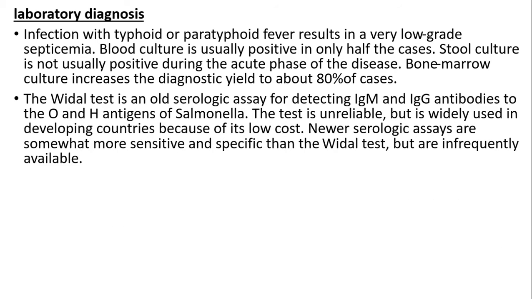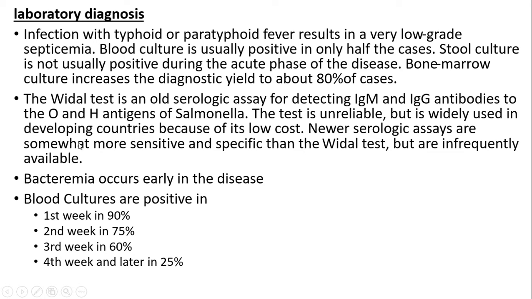The Widal test is an old serological assay for detecting IgM and IgG antibodies to the O and H antigens of Salmonella. The test is unreliable, but it is widely used in developing countries because of its low cost. Newer serological assays are somewhat more sensitive and specific than Widal tests but are infrequently available. Bacteremia occurs early in this disease and blood cultures are positive in the first week around 90%, second week around 75%, third week around 60% and fourth week around 25%.